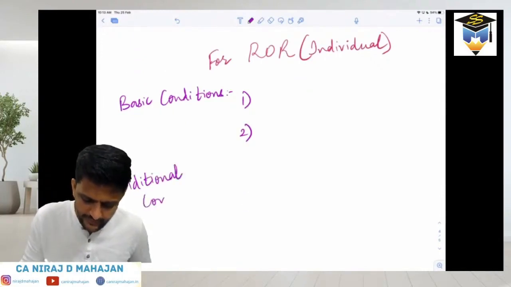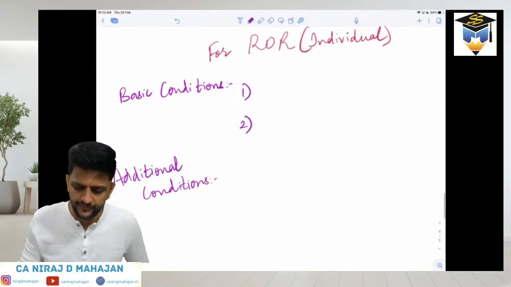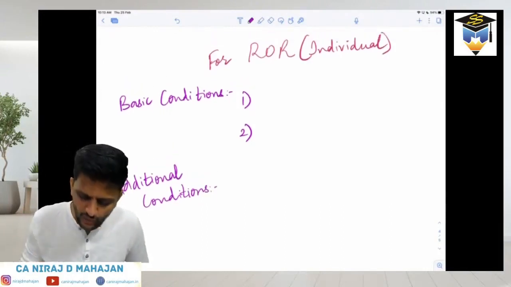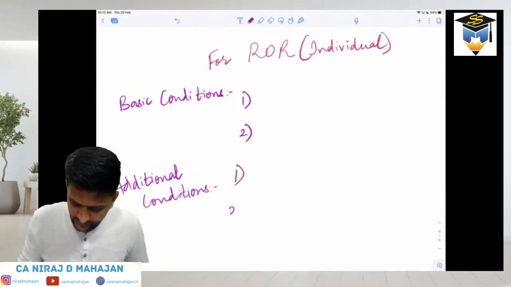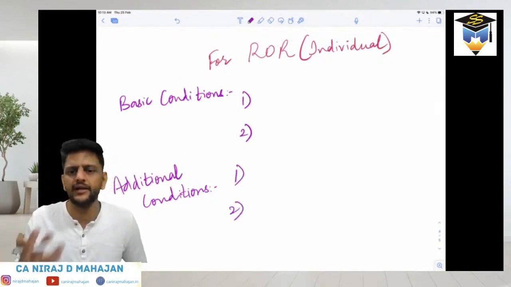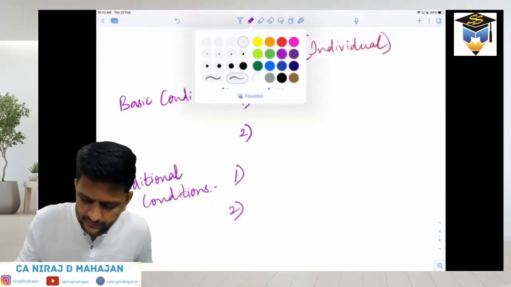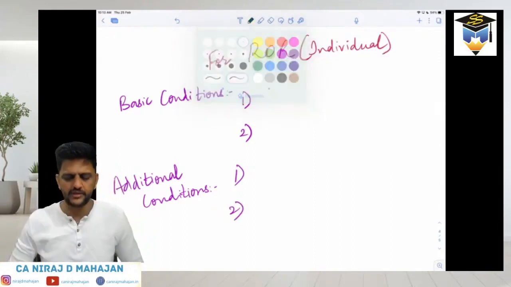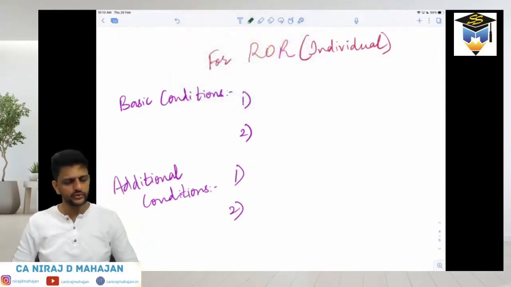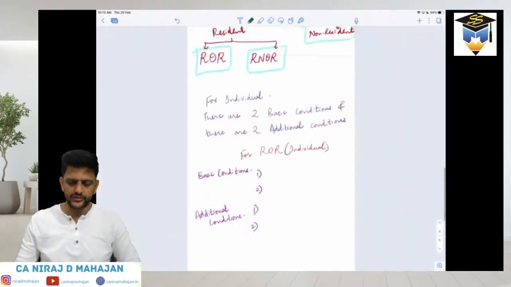That will be explained to you right now. But this much we agree: there are two basic conditions and then two additional conditions. This is what the law has given us. Are you understanding here? Please write this down exactly like this.